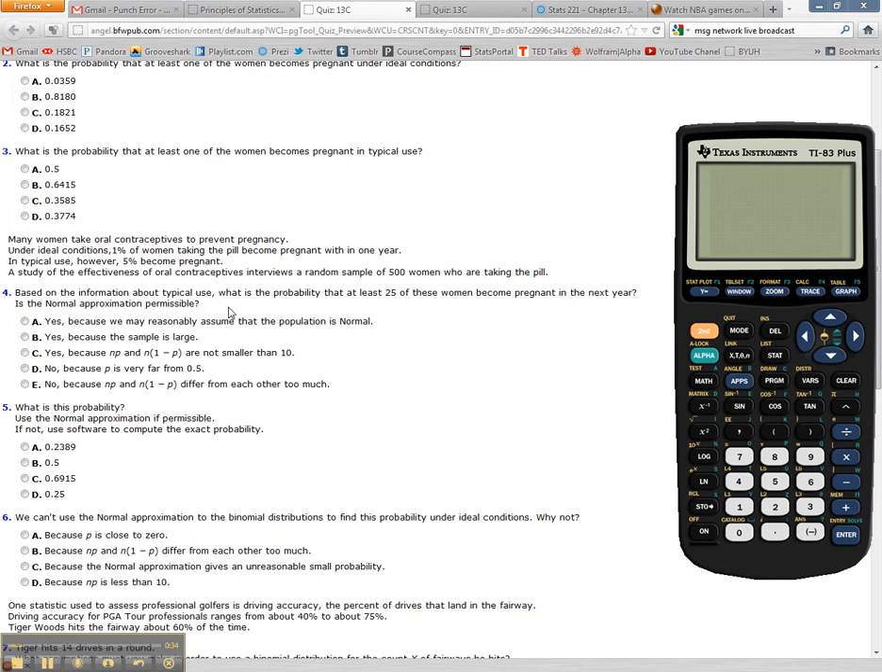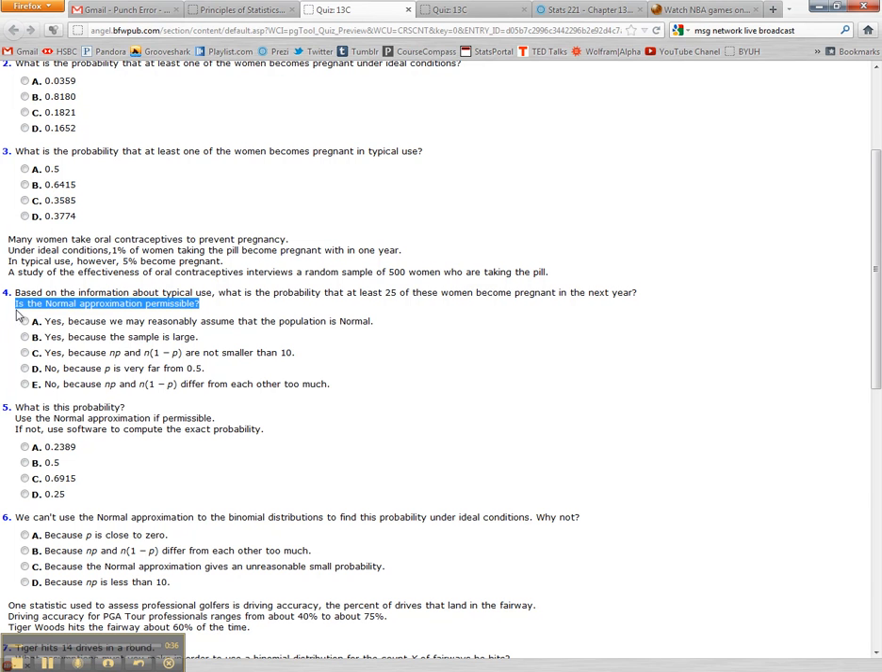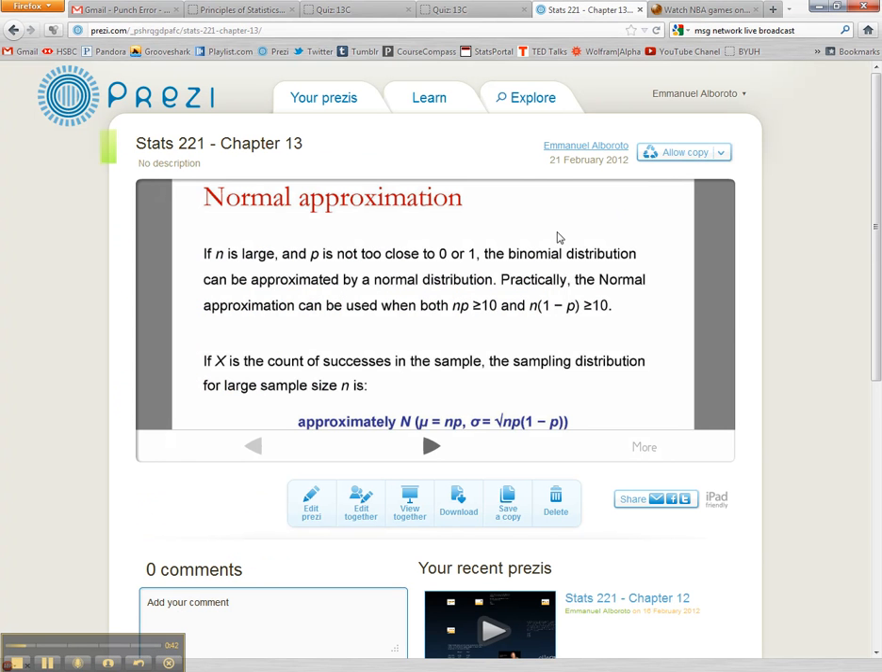So the main part of this question is this right here. This is what we're asked: if the normal approximation is permissible. If you remember in the lecture, this is the condition for the normal approximation. It says here, if n is large and p is not too close to 0 or 1, the binomial distribution can be approximated by a normal distribution. Practically, the normal approximation can be used when both n times p is greater than or equal to 10 and n times 1 minus p is greater or equal to 10.